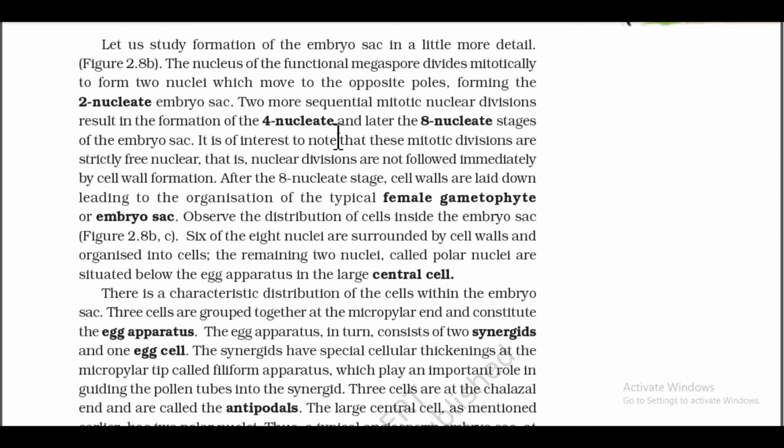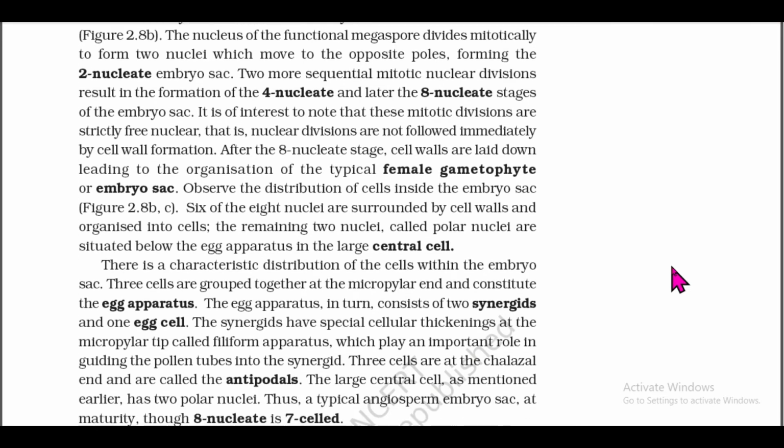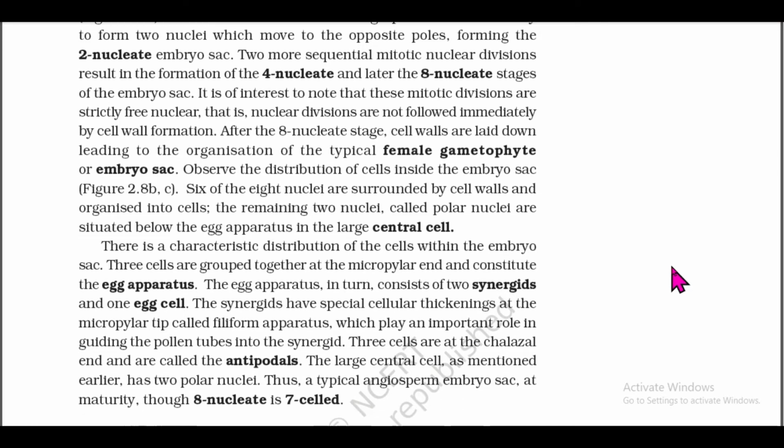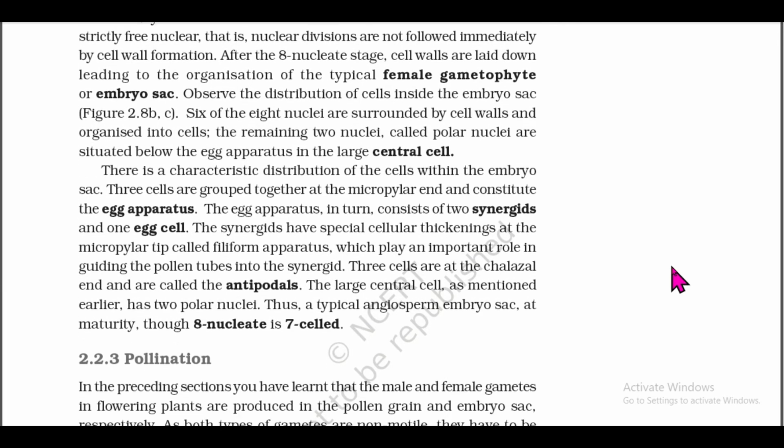It is of interest to note that these mitotic divisions are strictly free nuclear. That is, nuclear divisions are not followed immediately by cell wall formation. After the 8-nucleate stage, cell walls are laid down, leading to the organization of the typical female gametophyte or embryo sac. Observe the distribution of cells inside the embryo sac. Figure 2.8b, c. 6 of the 8 nuclei are surrounded by cell walls and organized into cells. The remaining 2 nuclei, called polar nuclei, are situated below the egg apparatus in the large central cell.